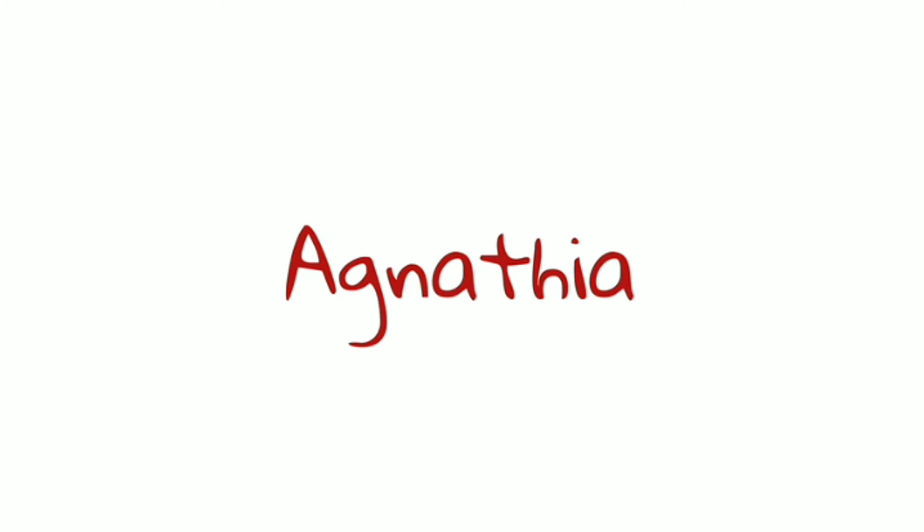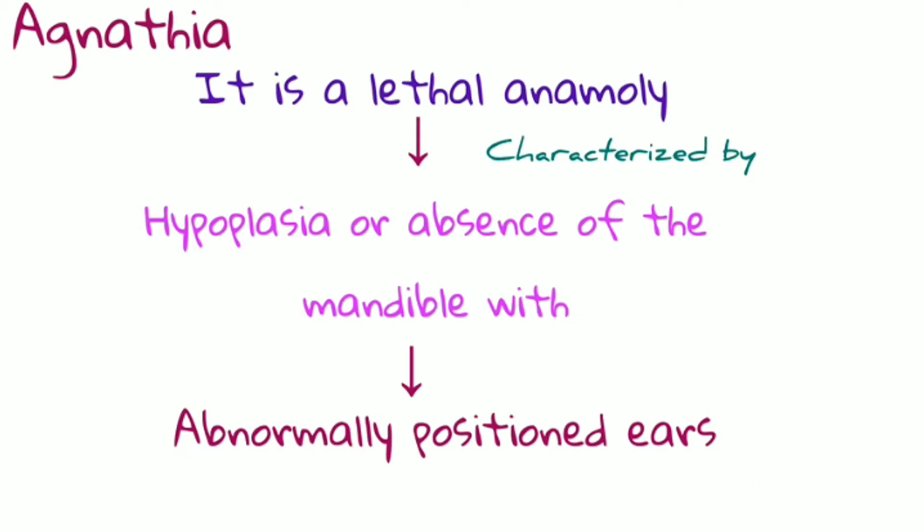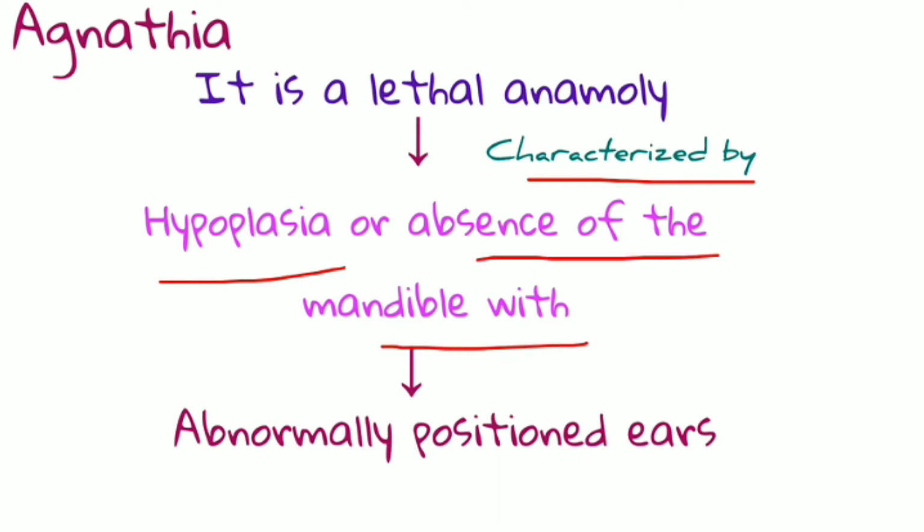So now let's see what is agnathia. As the name is indicating, a means no, while gnathia means jaw. So there will be absence of jaws or there will be no jaw. Now let us see agnathia in detail. It is a lethal anomaly which is characterized by hypoplasia or absence of the mandible with abnormally positioned ear. Ear is not going to be positioned correctly.